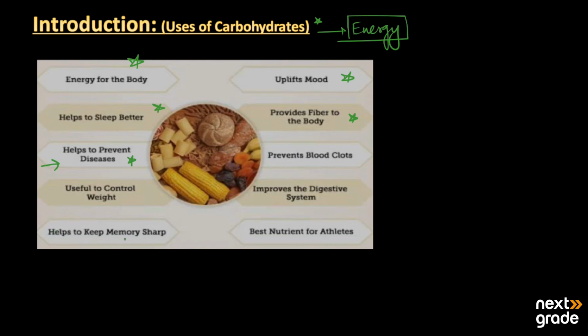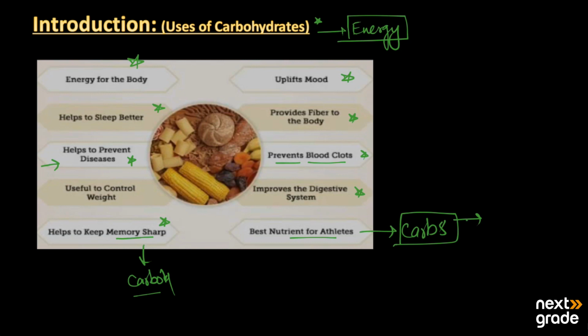So if we have energy in our body, we can fight different diseases by ourselves. On the other hand, it helps to keep the memory sharp. If the concentration of carbohydrate is adequate, it will help us to sustain memory in a better way. It also prevents blood clotting. It improves the digestive system and is the best nutrient for athletes. All athletes need carbs for better performance. So all these are the main uses of carbohydrates.